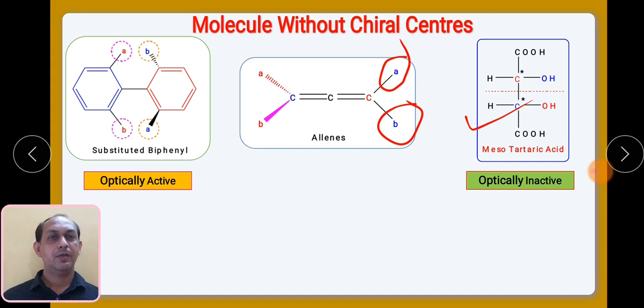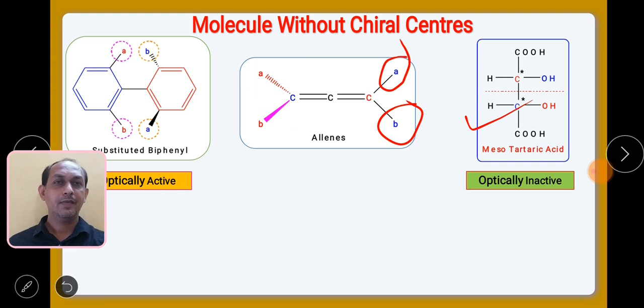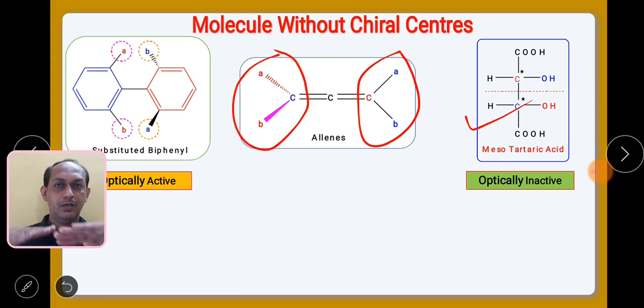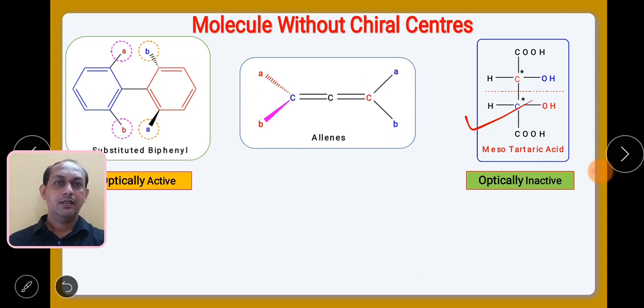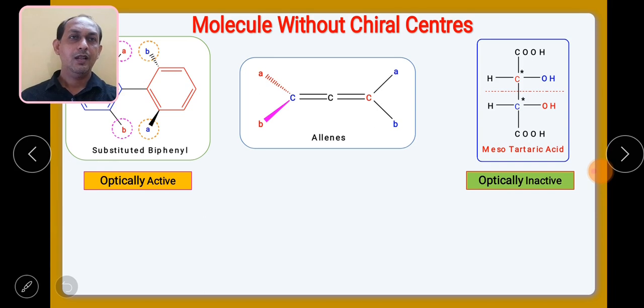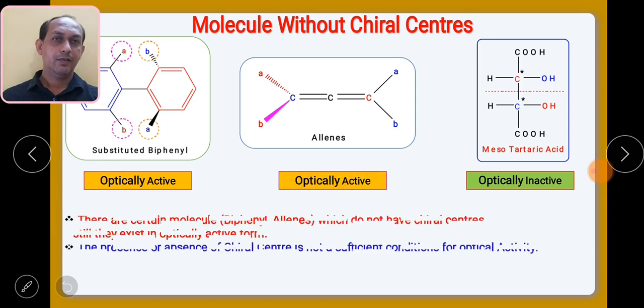Suppose A is chloro, B will be bromo. Here you can see the stereochemistry: this carbon is in one plane while this particular carbon is in another plane. So this particular structure will also be optically active.